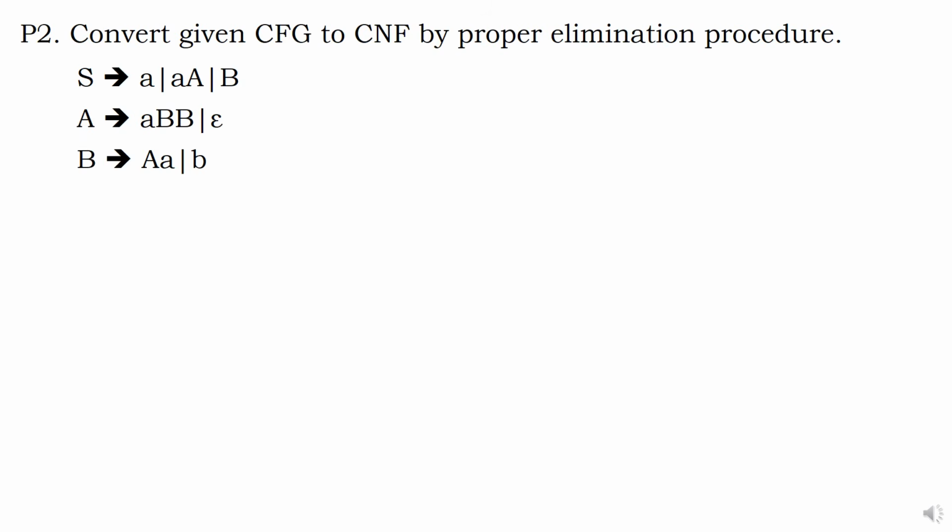Let us go to the next problem. Convert the given CFG to CNF. As usual, try to find out the useless symbols, epsilon productions, and unit productions. Come on. If there is any useless symbol, please tell me.